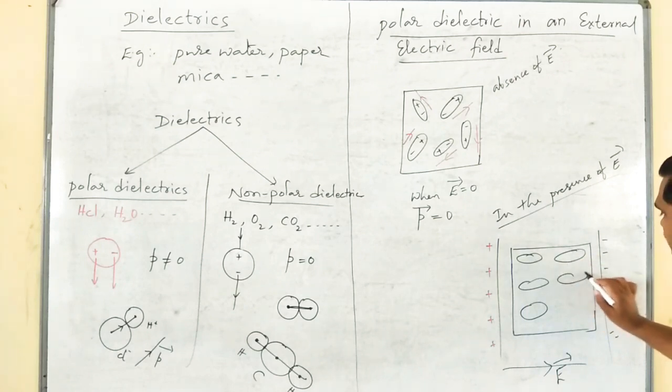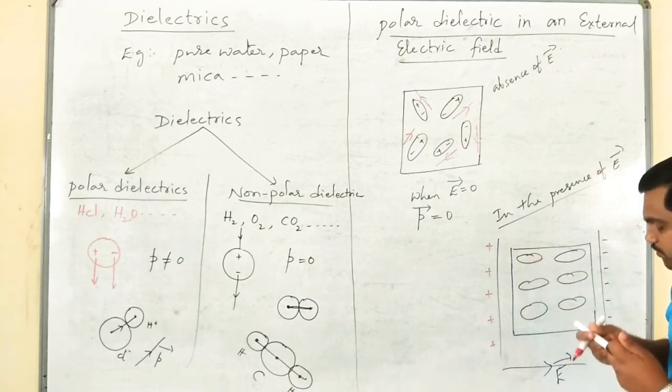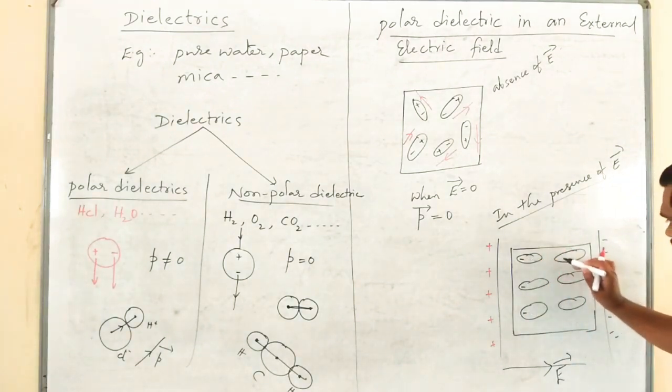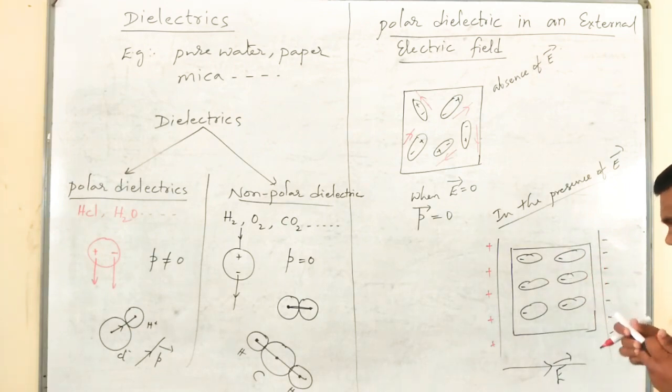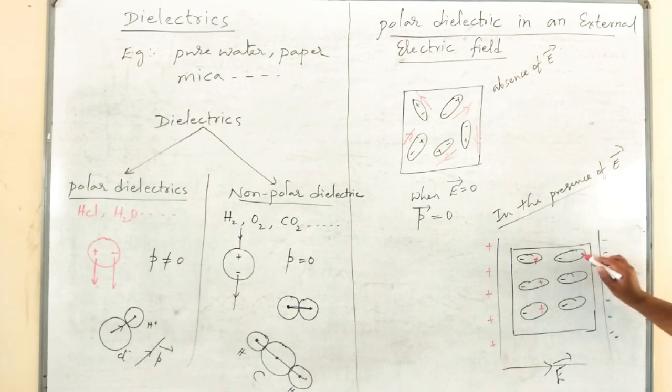Similarly, the positive charges, due to repulsion, will go like this, and here due to attraction, positive charges will come. Now take a look at the arrangement.